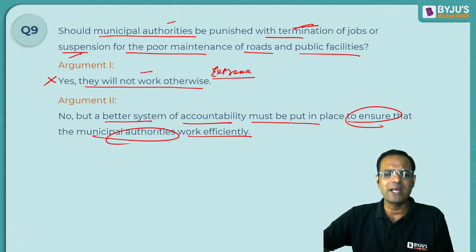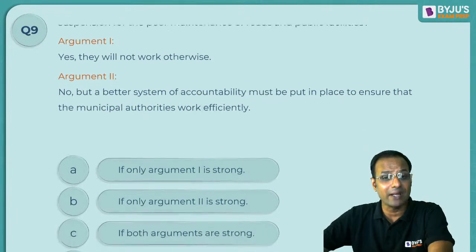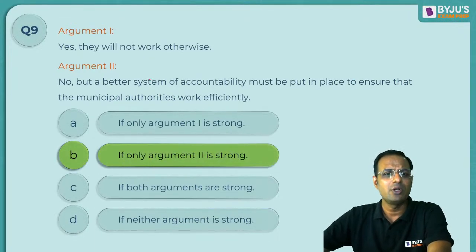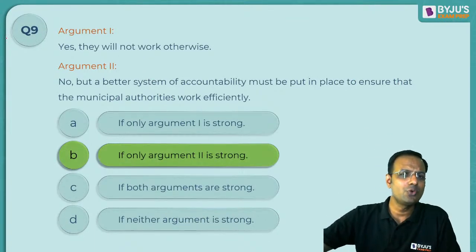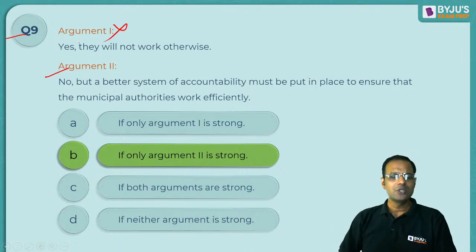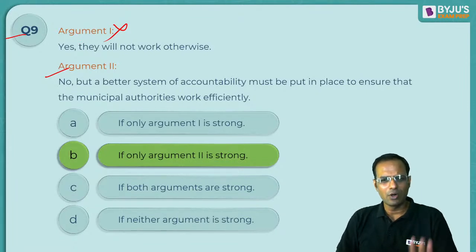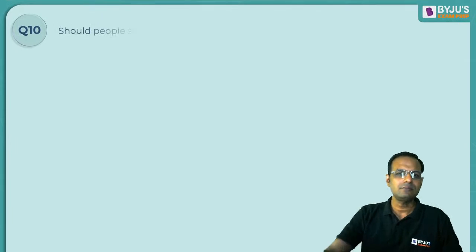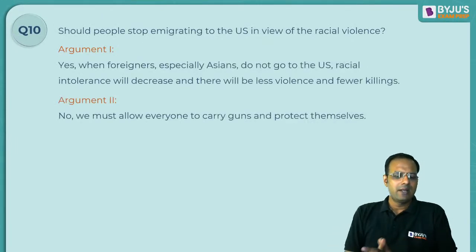So this will set a wrong example, and that is why your option should have been only 2, sorry, not 1. All right, so B should be the answer. Option B is the answer. Understood? Okay, moving on. The next question.